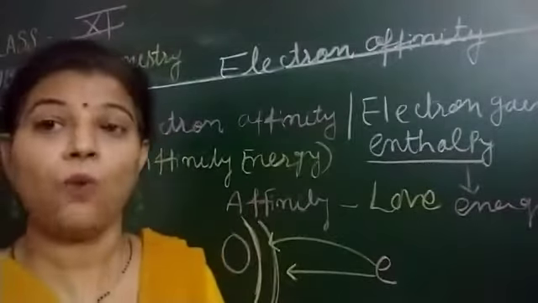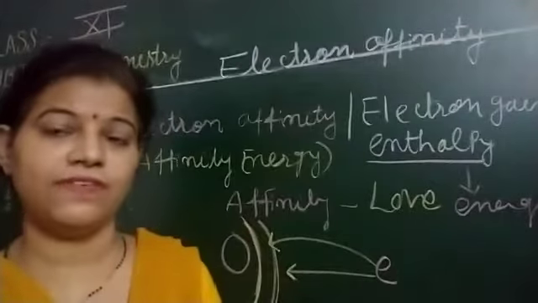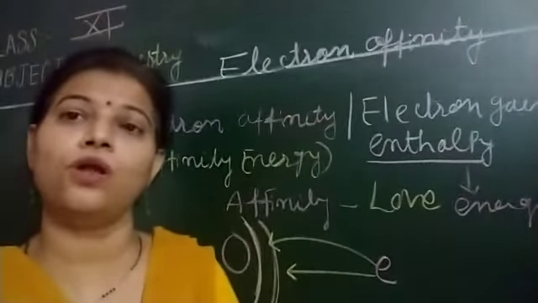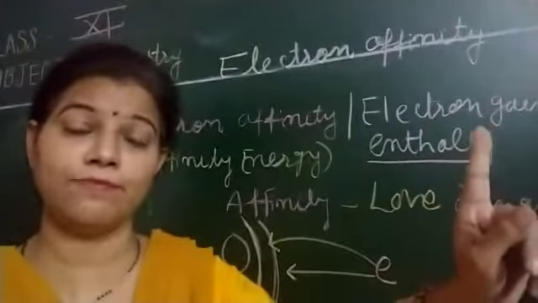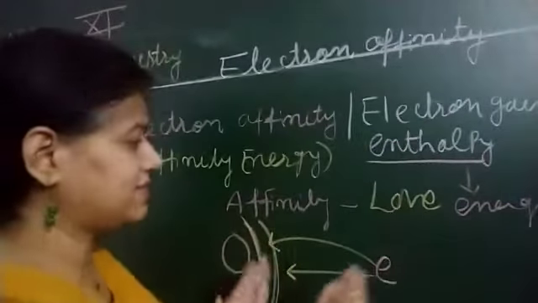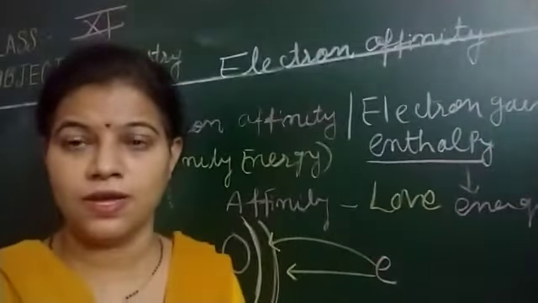atom. Now, when an electron is added to an atom, right? Previously in ionization energy, what we learned is that an electron is lost by an atom. And when an electron is lost, what will it form? It forms a cation. So now it is vice versa of that, it is just the opposite of the ionization energy, right?